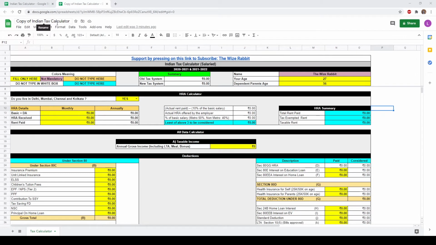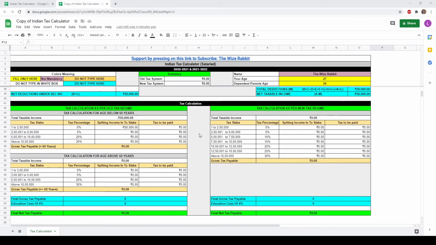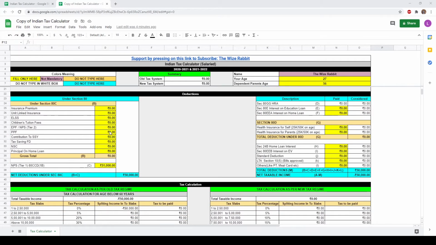Our income tax calculator is divided into 5 sections. One is the age section, then the HRA table, income table, reductions table, and finally the tax calculation table. Please note that all entries must be made in yellow boxes. Editing formulas will mess up the calculator.